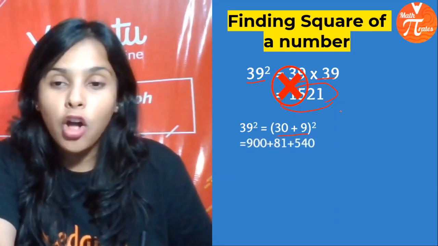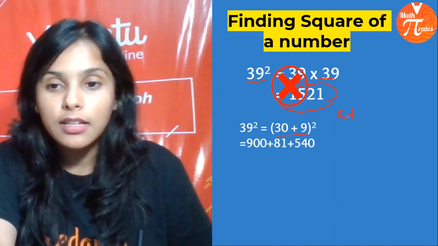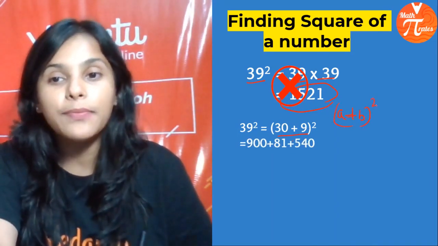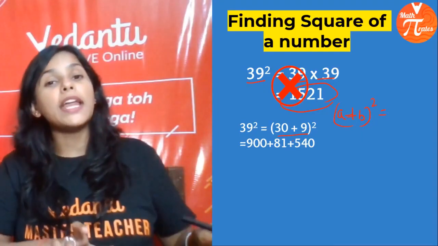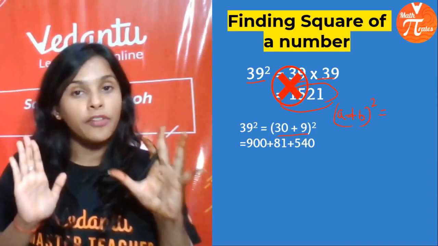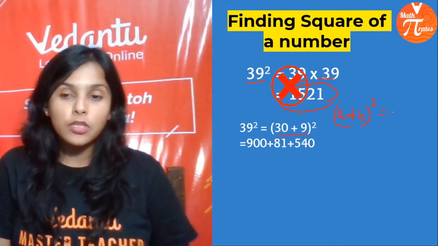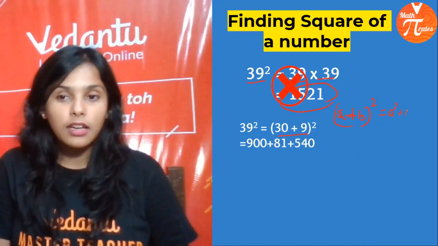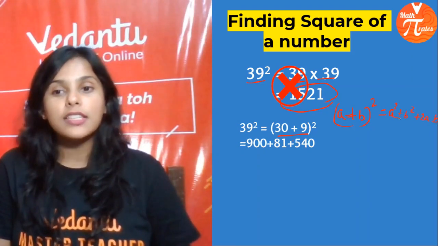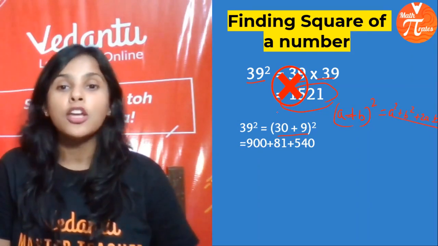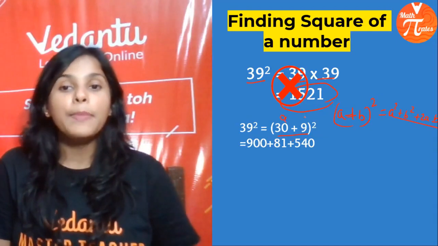Everybody aware of the A plus B square identity? A plus B square identity everyone is aware of, right? So A square plus B square plus 2AB, right? This is the expansion of this identity. So A is 30, B is 9.